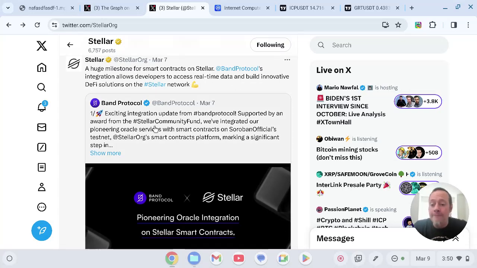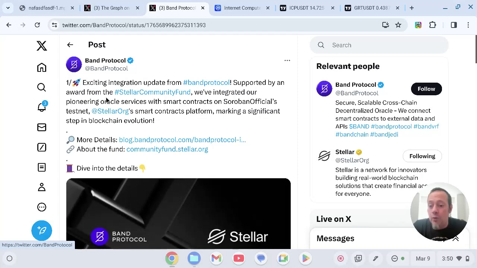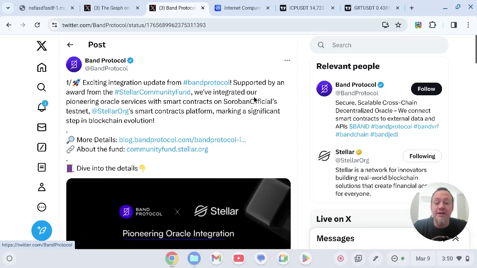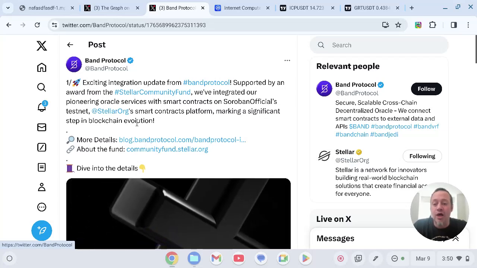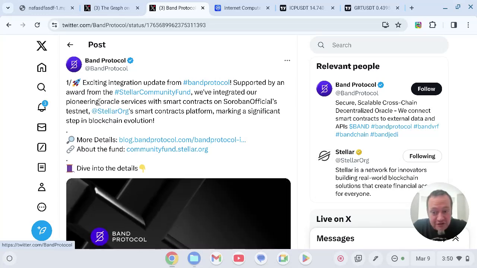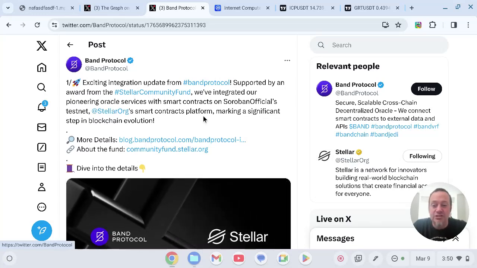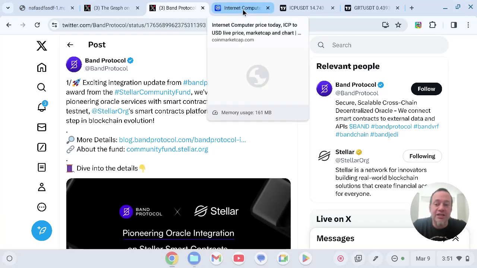But the Band Protocol says, exciting integration update from Band Protocol. Supported by an award from the Stellar Community Fund, we've integrated our pioneering Oracle services with smart contracts on Soroban's testnet, Stellar.org's smart contracts platform, marking a significant step in blockchain evolution. So this is pretty interesting. The internet computer could offer on-chain Oracle services because everything is stored on-chain and everything is done with the blockchain running. So it's pretty interesting to see.